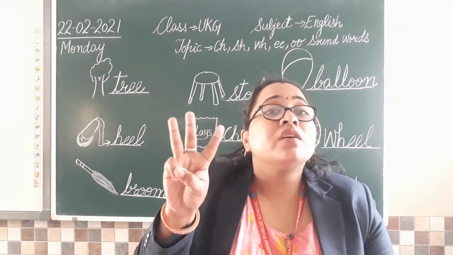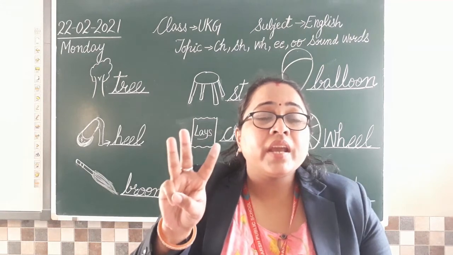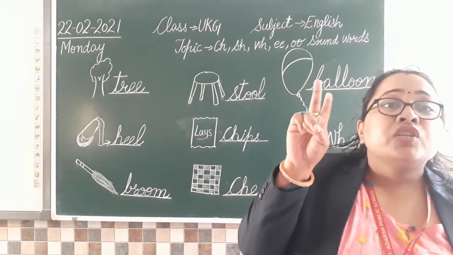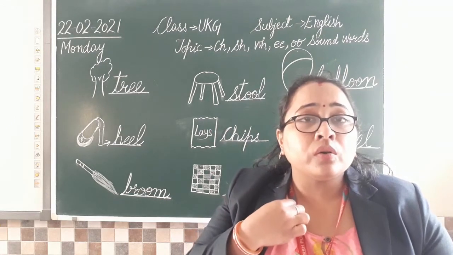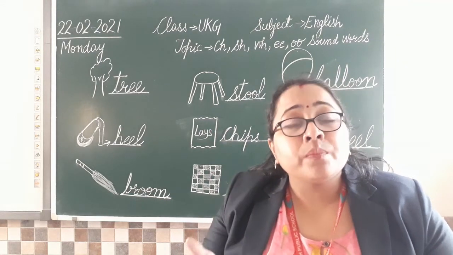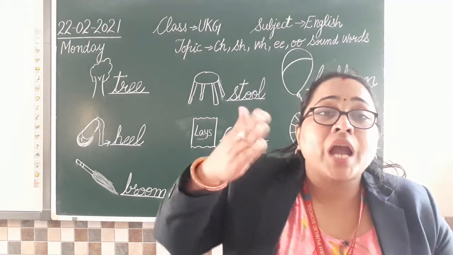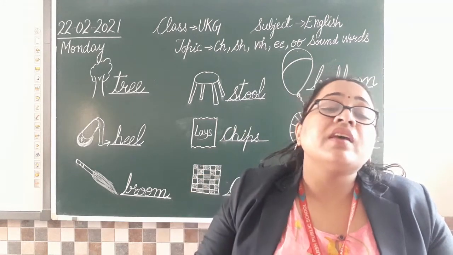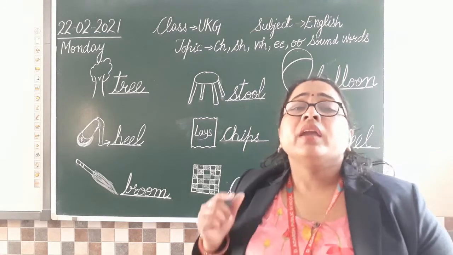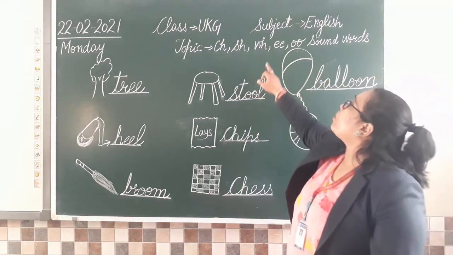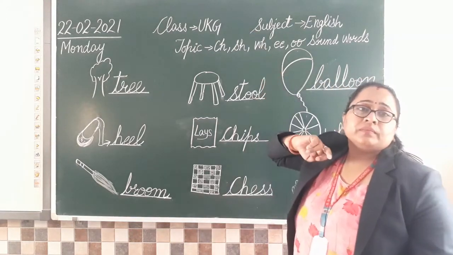Shark, shut, shirt. Isn't it? Shark, shut, shirt. Shirt क्या होती है जो आप पहनते हो? Then we have sheep. We have sharp. Sharp होता है knife. So this is how you have to learn these rhyming words also. Okay. Can you tell me rhyming words for wh sound?